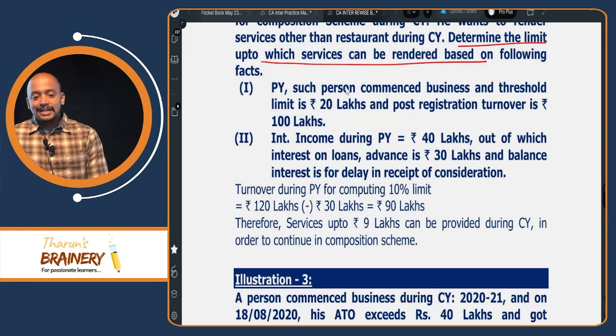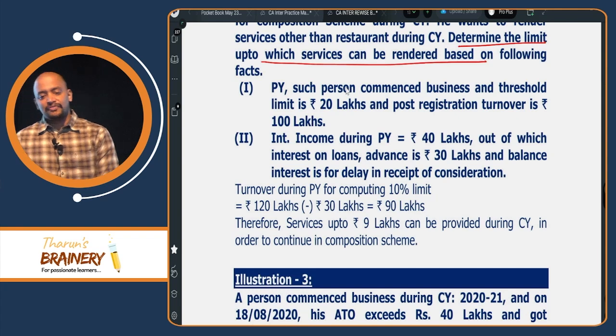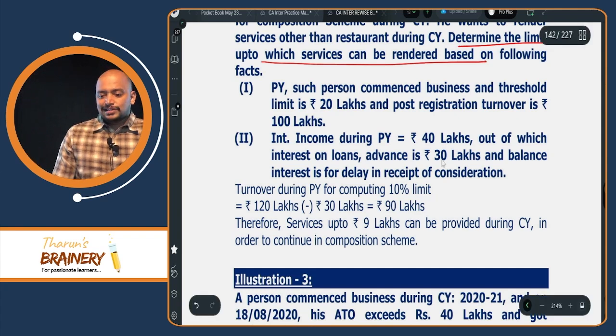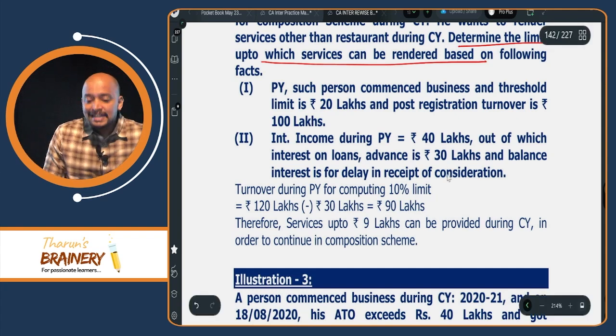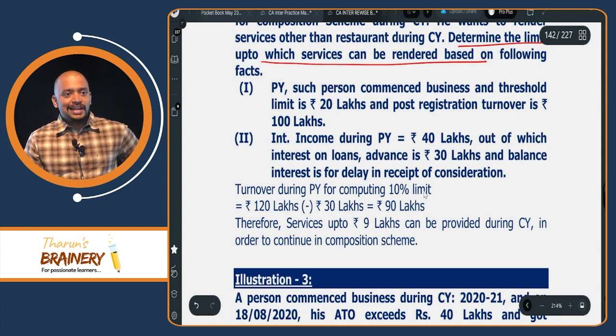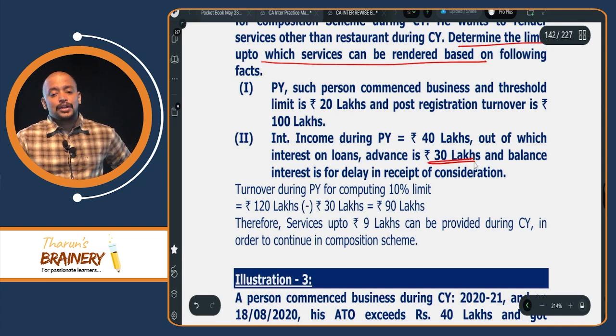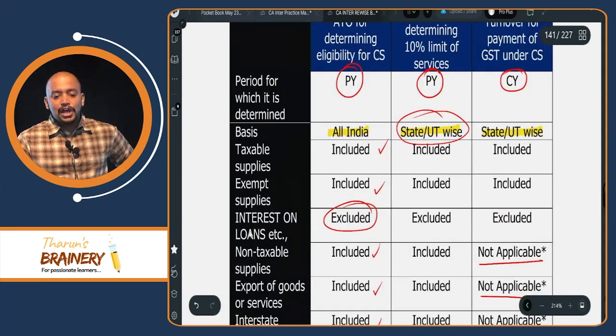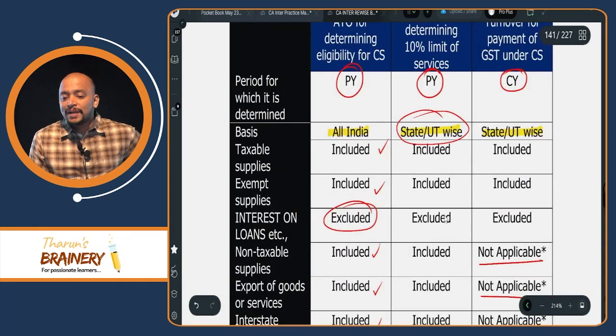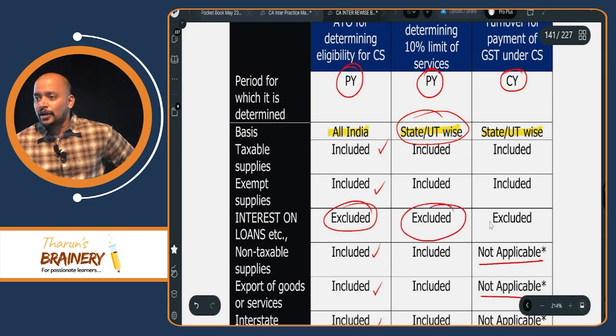Then next one, interest income during previous year 40 lakhs, out of which interest on loans and advances 30 lakhs and balance is on account of delay in receipt of consideration. Whether this 30 lakhs should be taken in turnover or not. So interest on loans and advances should be excluded. Correct or not?